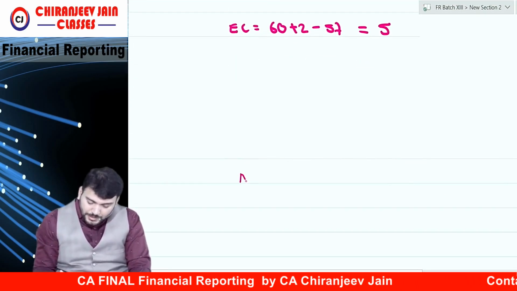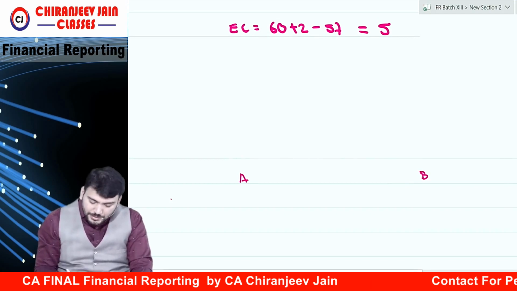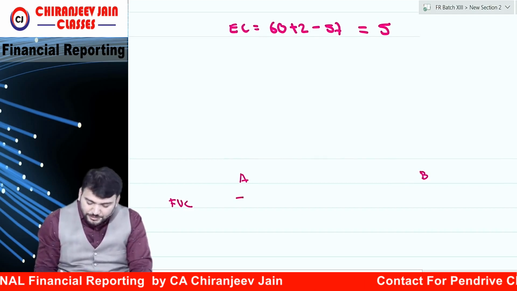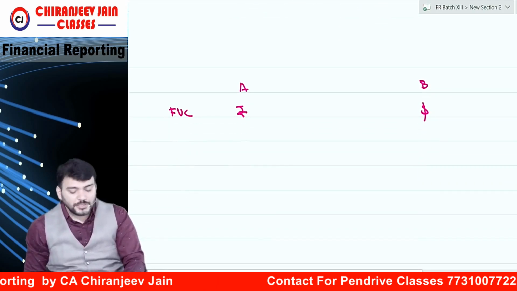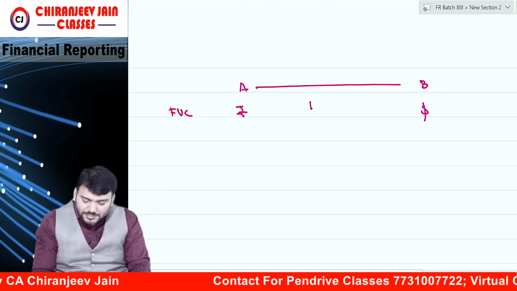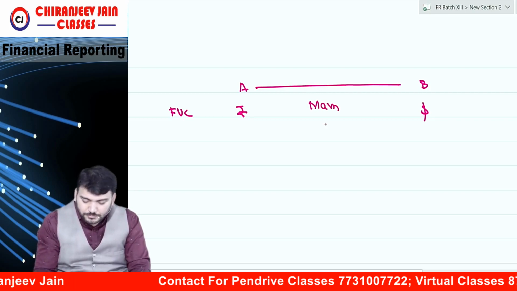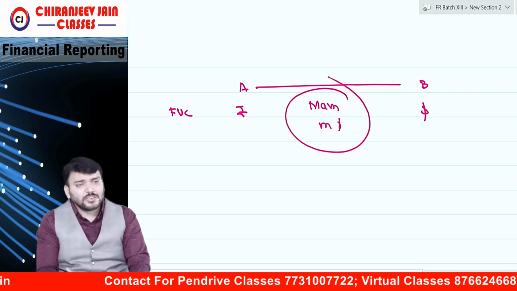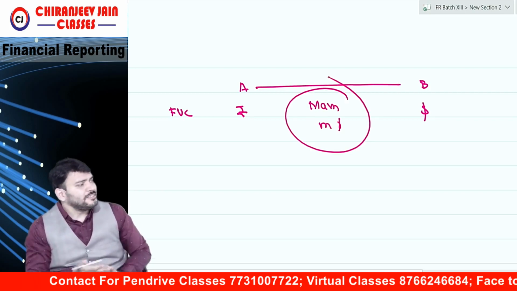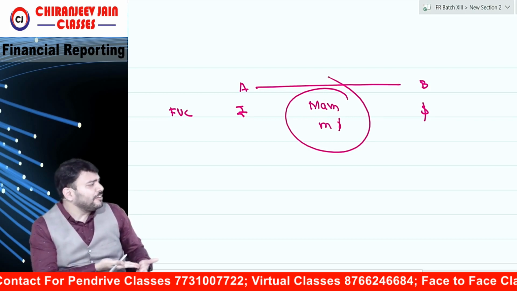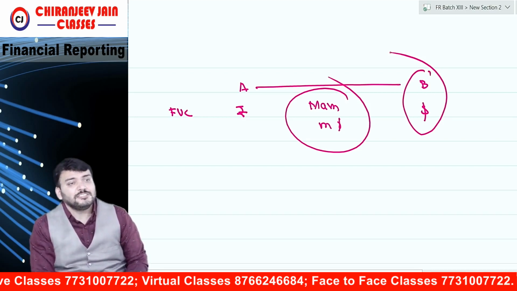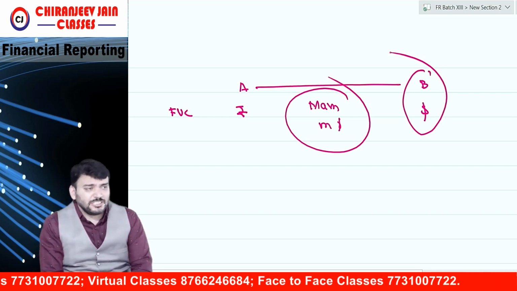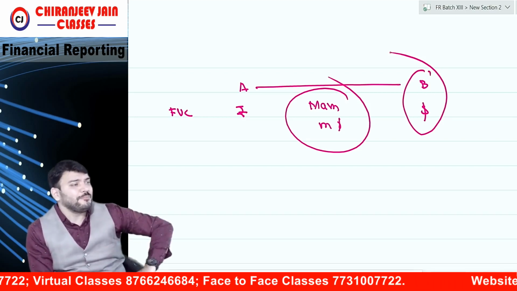Everyone, A Limited, B Limited. A Limited's functional currency is rupees and dollar. This is quite possible, and we are purchasing a machine in dollar. Yes, we will purchase the machine in dollar only, because they are the vendor and they will sell in dollar. So in this there is no derivative component.